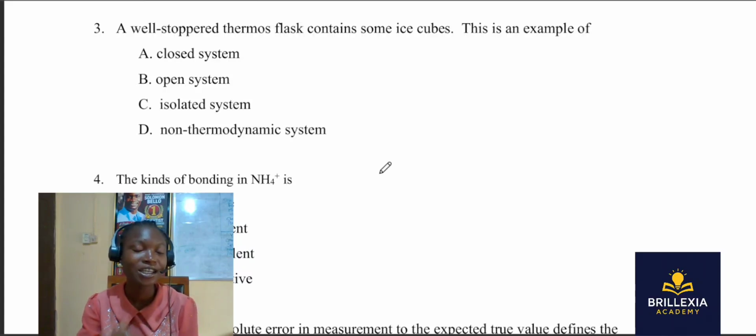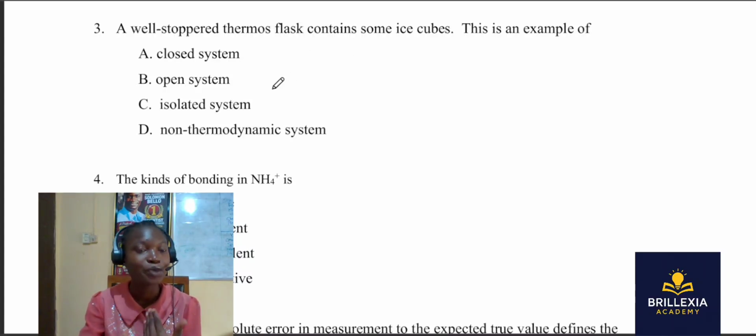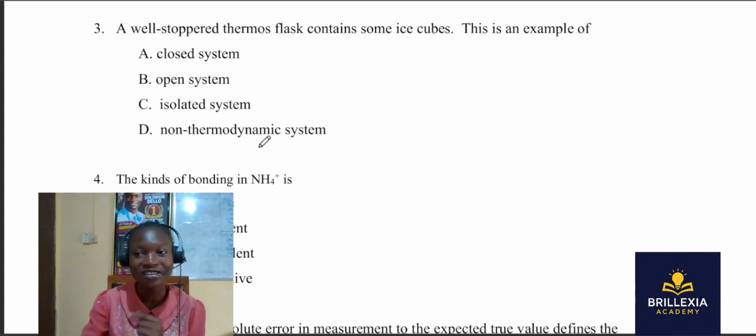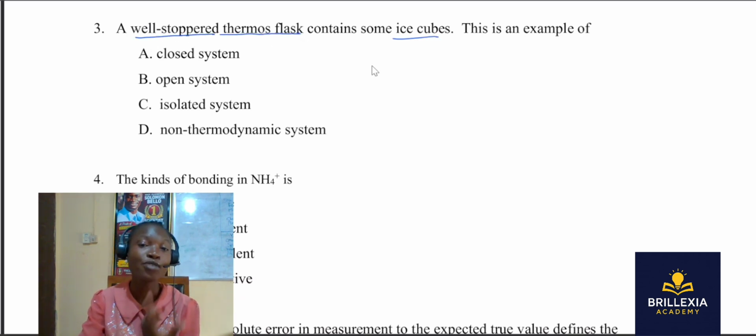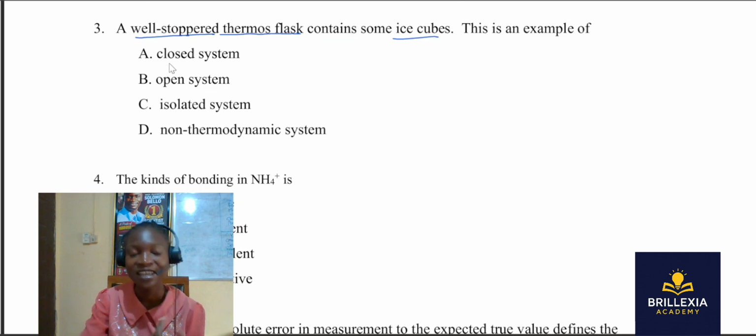A lot of students keep failing this question. And why? Because they don't know the difference between all the types of systems that we have. Now, let's check this. A well-stoppered thermoflask contains some ice cubes. Remember, well-stoppered and is a thermoflask. And before we can know which option will be the correct answer, let's check this.